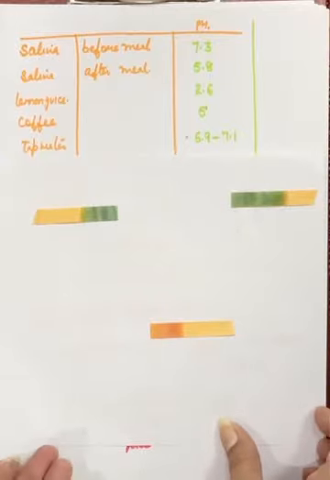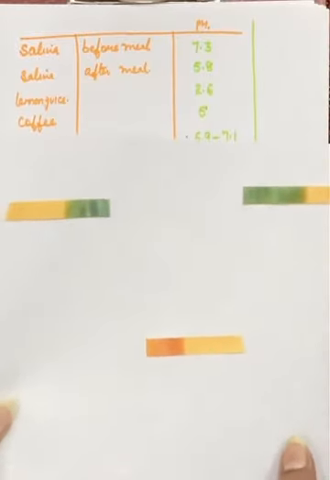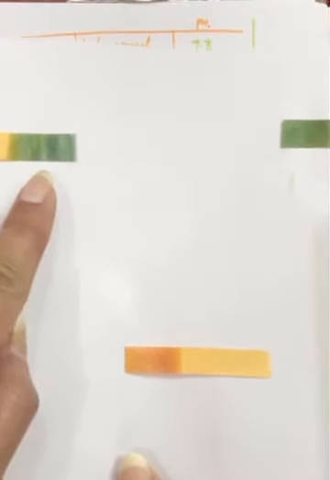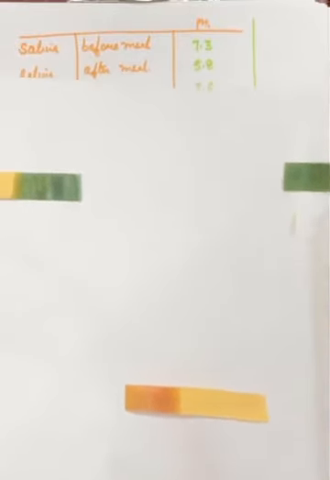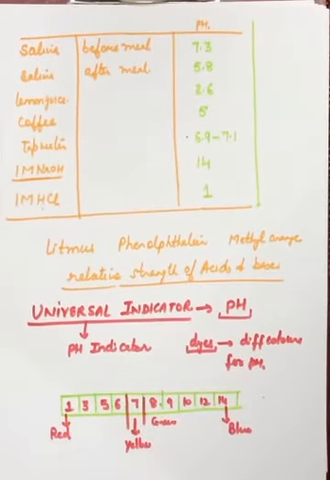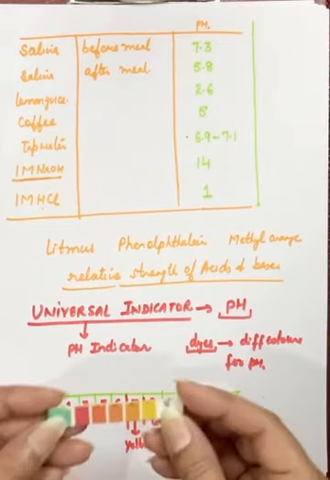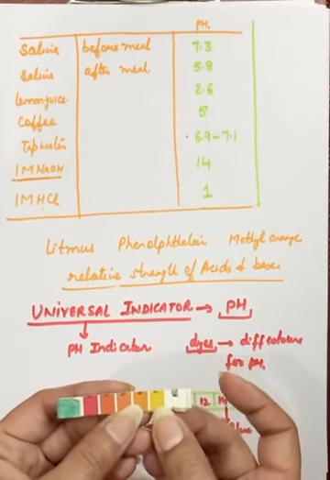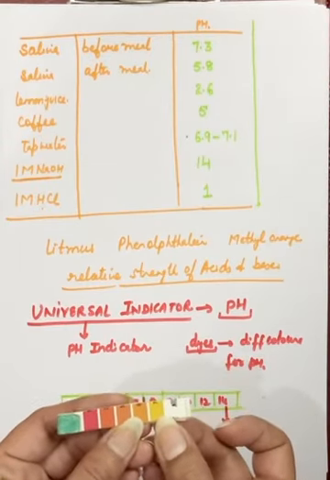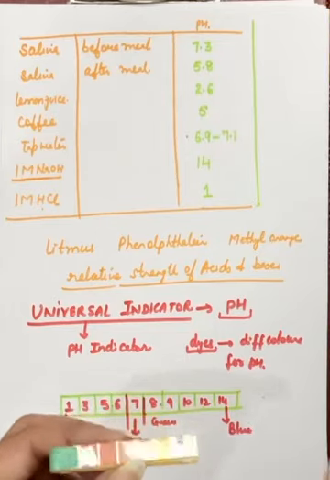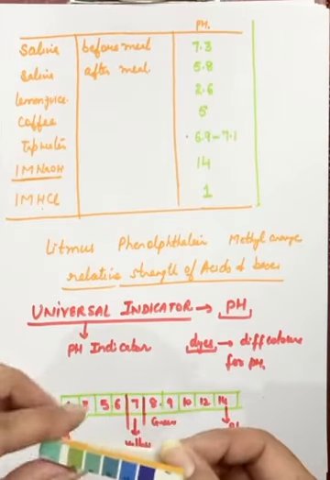I'm bringing it a little closer so that you can see the colors. Maybe the colors will be more clear to you. You can see, I don't know whether there's a blue color coming here in this. So I hope now this part is clear to you. Using these, we can find out whether the solutions are acidic or basic in nature. If we use water, we'll get the pH as 7, and the color will be yellow. This is the universal indicator.